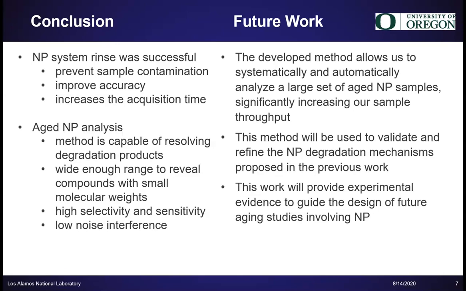The results from the aged NP analysis suggest the method is capable of resolving degradation products. This was done by using a wide enough range to reveal small molecules due to high selectivity and sensitivity with low background interference. In future work, we will continue to use this method to finish the analysis of nearly 4 years of accelerated aged NP samples. The results from the method will be used to validate and refine the NP degradation mechanisms proposed in previous works. This work will provide additional experimental evidence to guide the design of future aging studies involving NP.